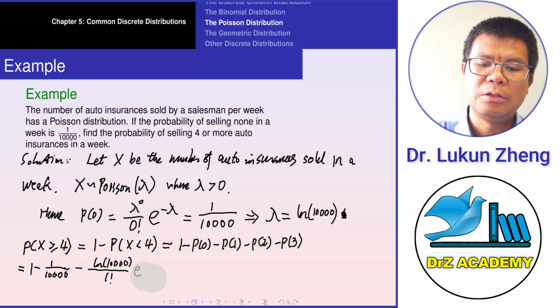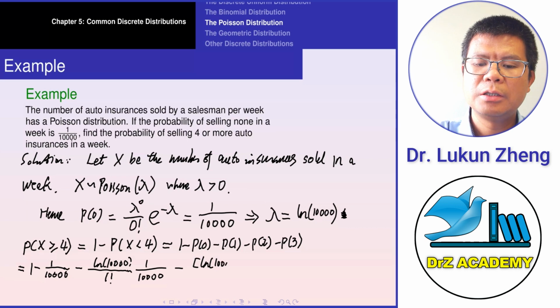Minus P of 2, which is ln 10,000 squared over 2 factorial times 1 over 10,000.